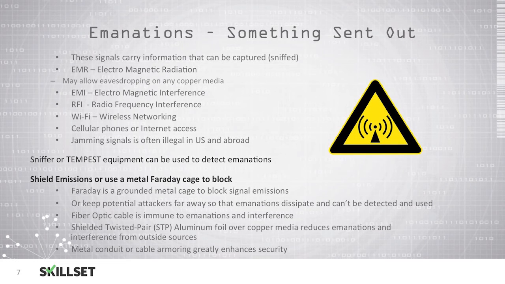Shielded Twisted Pair, or STP, has aluminum foil over the copper media to reduce emanations and reduce the chance of interference from outside sources. This works very well in electrically noisy environments, such as those environments with motors or fluorescent lighting. You can also use metal conduit or cable armoring to enhance your security.